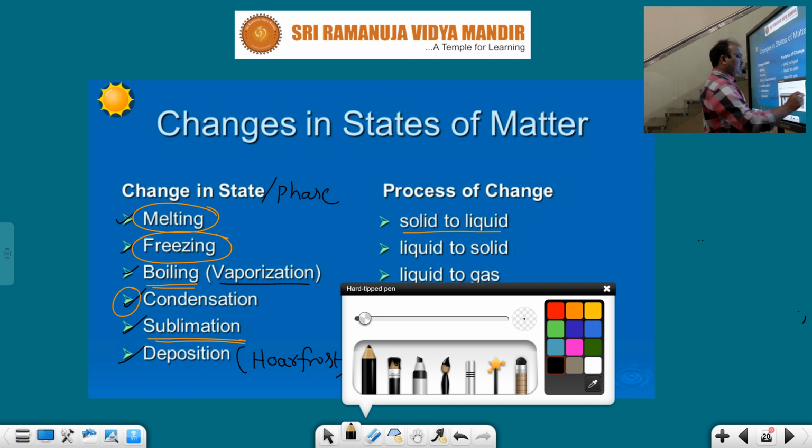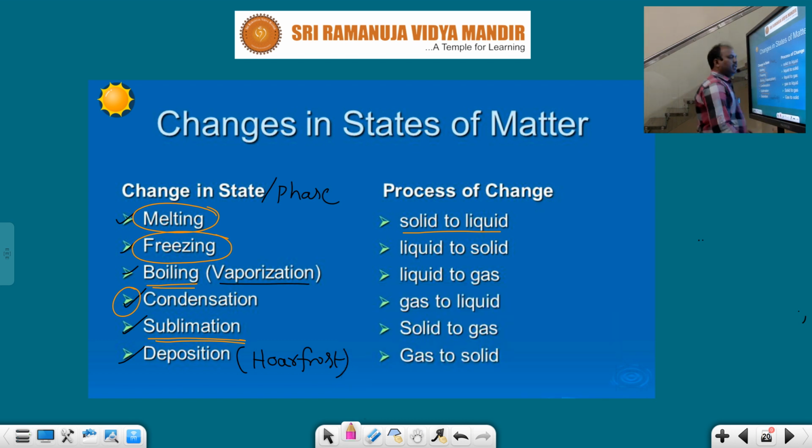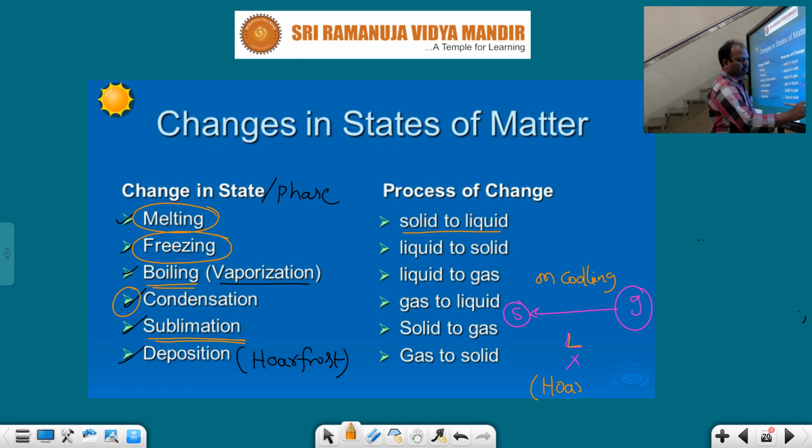After that, hoarfrost. Hoarfrost is the opposite of the sublimation process. What is it? The gaseous state can be directly converted into the solid state without passing through the liquid state on cooling. This process is called hoarfrost, or deposition.